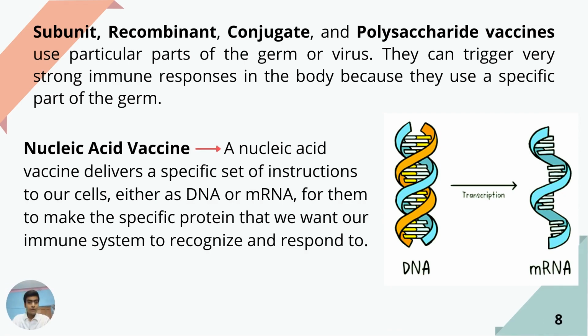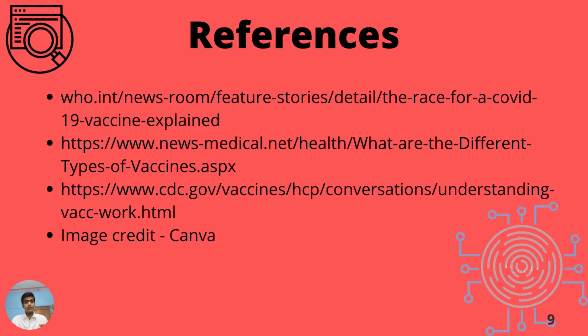Next, I will see some subunit, recombinant, conjugate, and polysaccharide vaccines. These are similar types, and they can trigger a very strong immune response in the body because they use a specific part of the germ. And the nucleic acid approach is a new way of developing vaccines. Because of the COVID-19 pandemic, research in this area has progressed very fast, and some mRNA vaccines for COVID-19 are already being used. And here I have mentioned some references.